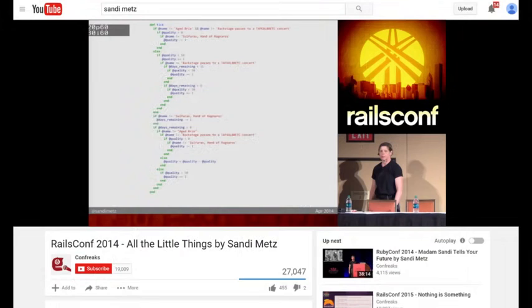The next example is another one from Sandy Metz called All the Little Things. I don't mean to pick on Sandy, it's just I found one of her talks and so it was easy to find another. In this talk, she presents an example of some ugly code, some ugly branching logic, and she demonstrates how this ugly branching can be more cleanly represented with polymorphism.